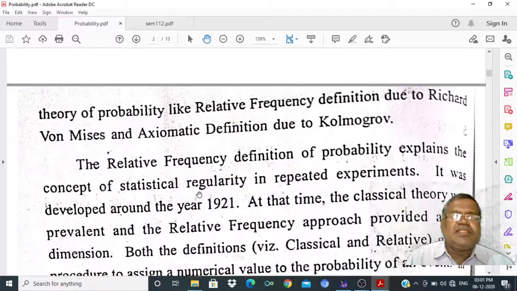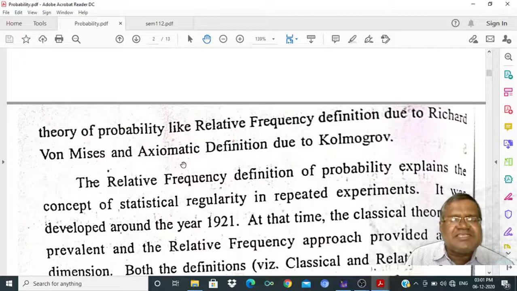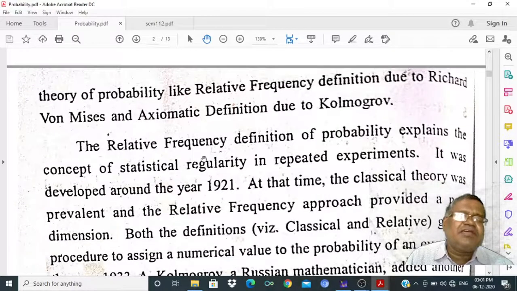The relative frequency definition was due to von Mises and the axiomatic definition was due to Kolmogorov. The relative frequency definition of probability explains the concept of statistical regularity in repeated experiments.